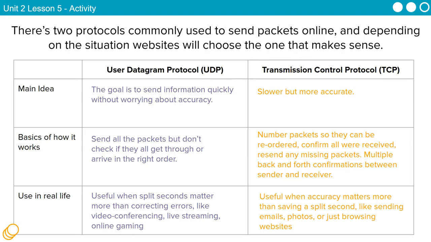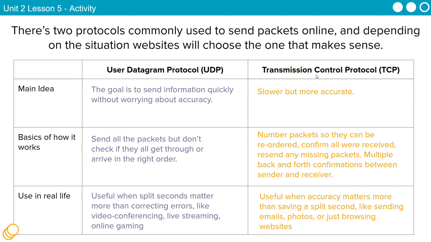We're jumping around on the Cornell notes, but when we're talking about UDP, UDP is a protocol, a set of rules that have been established that everyone follows, that sends packets quickly with very minimal error checking, and it does not resend any lost data. We use UDP when we want to focus on speed, right? We just need to get something from device A to device B, and we don't care if a little bit's lost. We're just looking to get it from A to B as quickly as we can.